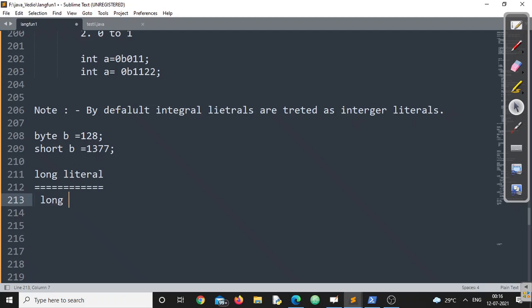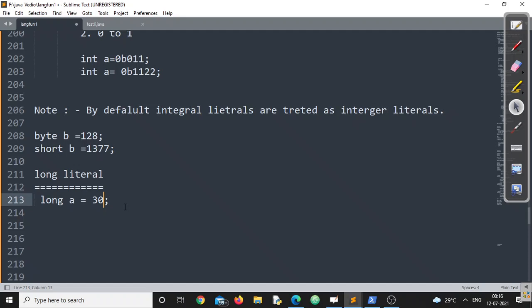Suppose I am writing long a is equal to 30. This is valid, no problem at all. But this 30 is an integer constant, right? We have already discussed that point. But I want to make this one a valid long literal explicitly. Explicitly means the programmer has to do it. Implicitly means it will be automatically done by your compiler.